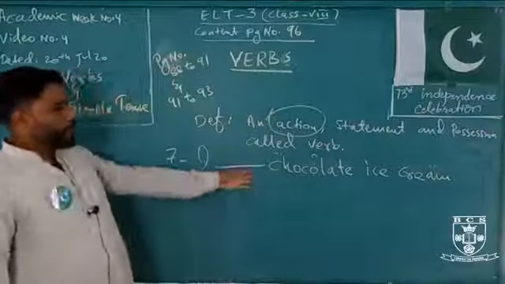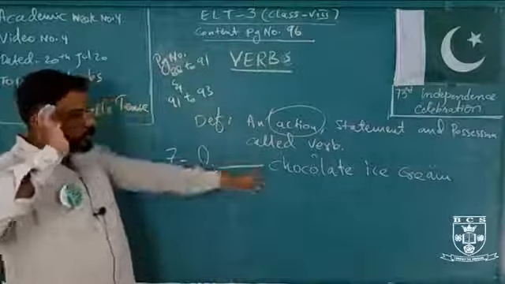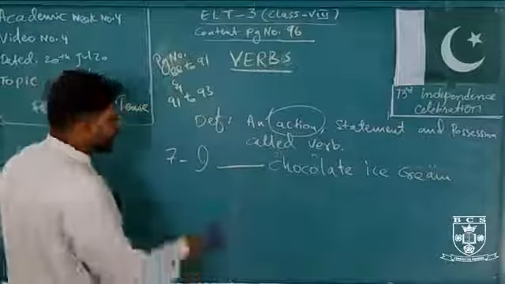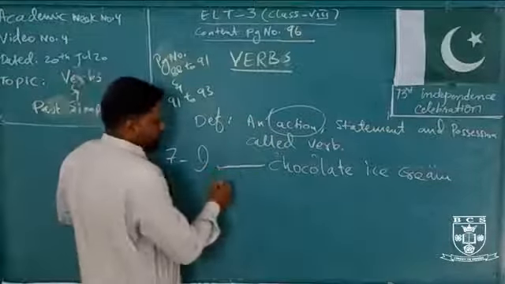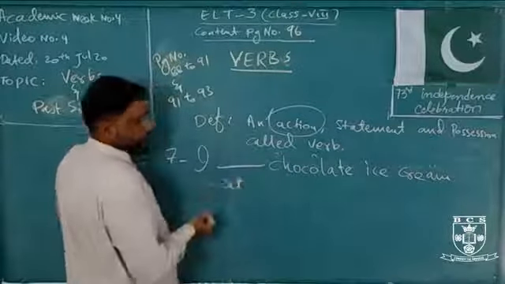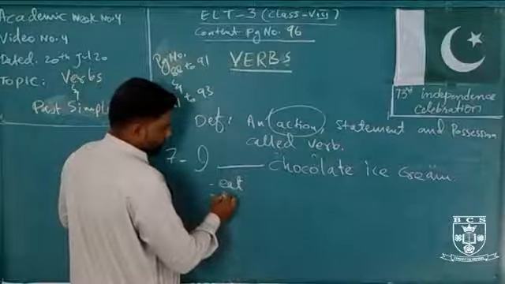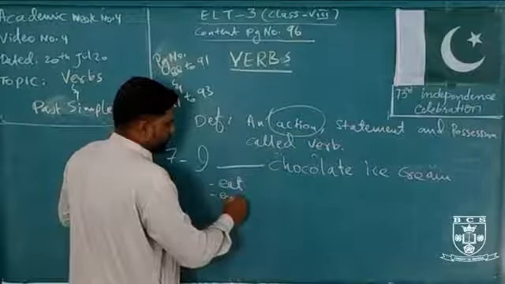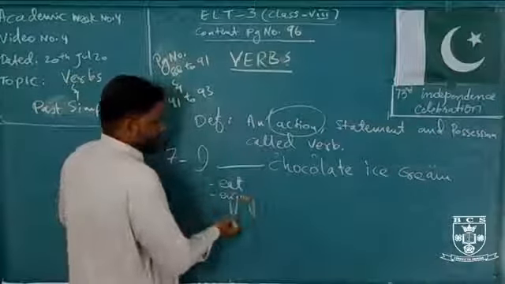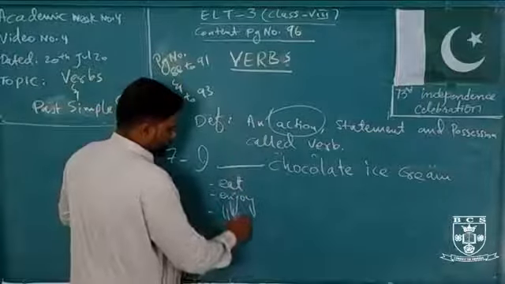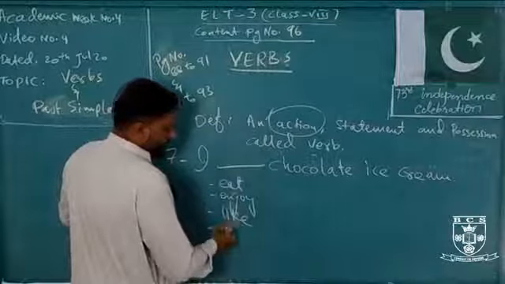Okay, what word comes in your mind? Any verb that suits over here at this place that comes in your mind, you can put down here. So I eat, you can say I eat, or you can also say I enjoy. Or you can also say I like. You can also say I love.